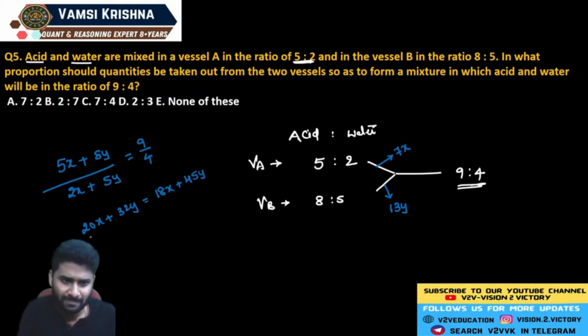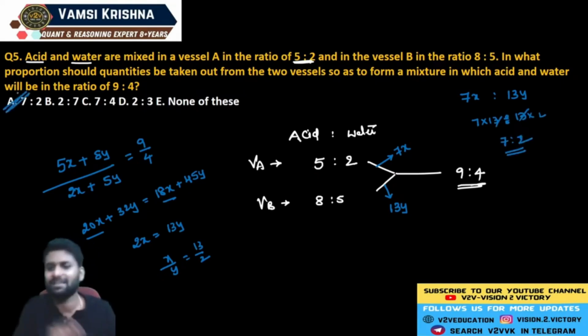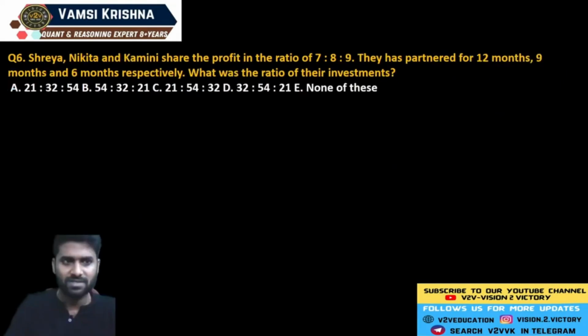Now find the difference here. The difference of value is 2x, and the difference is exactly equal to 13y. You will get the x by y ratio as 13 by 2. But what is the question? In what ratio will the mixture be taken out, meaning 7x and 13y. 7 is multiplied by 13 and 13 is multiplied by 2. If we cancel, we are taking from both the vessels in the ratio of 7 is to 2. Then only you will get the final mixture 9 is to 4. Check the calculation, guys. See the next question.